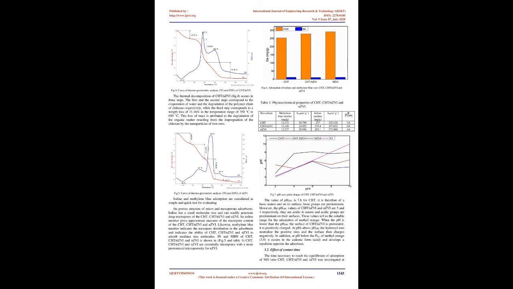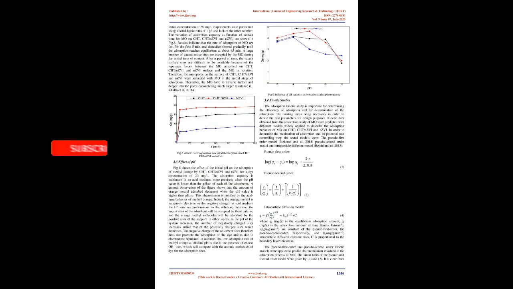The bands at 1026 cm-1 for CHT, 1008 cm-1 for CHT/nZVI and 1017 cm-1 for nZVI are characteristic of the O-C bond. However, out-of-plane vibration of the CH link is characterized by peaks at 892 cm-1 for CHT and 952 cm-1 for CHT/nZVI. On the other hand, peaks at 514 and 440 for CHT/nZVI, and 592 and 512 for nZVI are characteristic of the Fe-O bond, Yang et al., 2014.